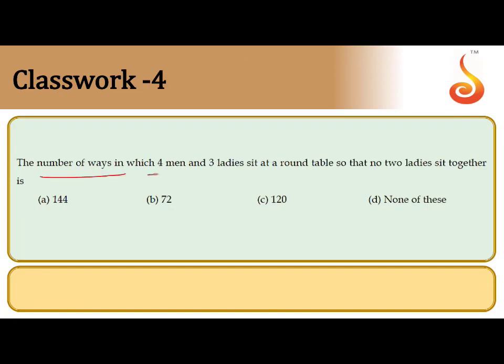The next question. The number of ways in which 4 men and 3 ladies sit around a table so that no 2 ladies sit together. Before, we arranged the objects in a row. Now it is around a table. Around a table, the formula is (n minus 1) factorial. This is circular permutations.